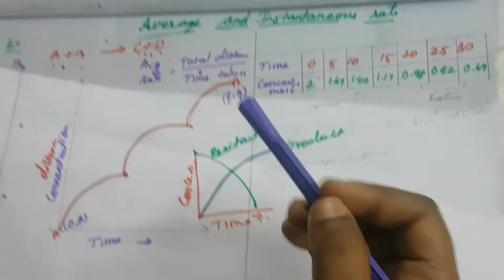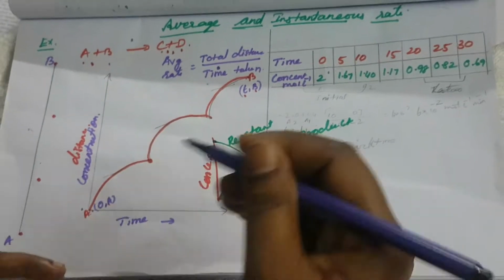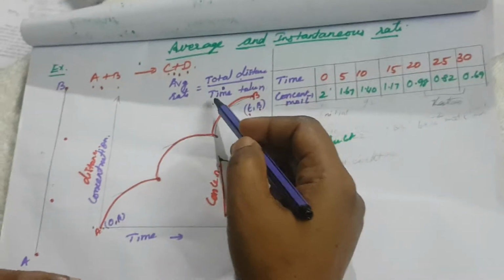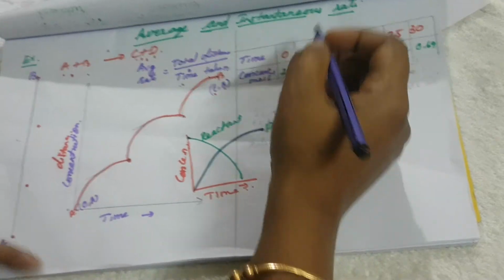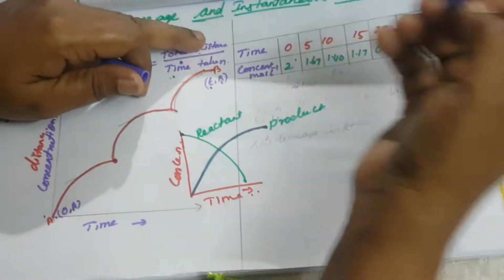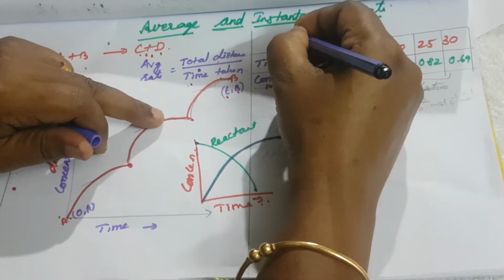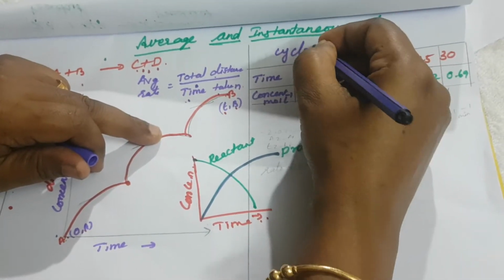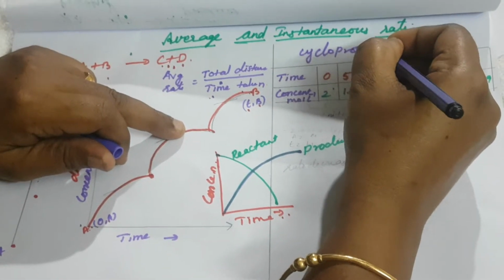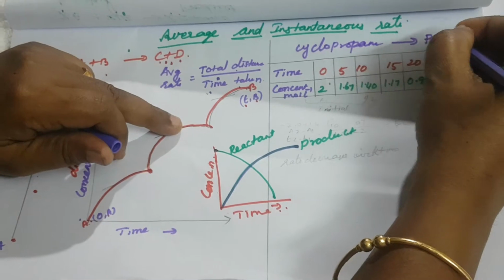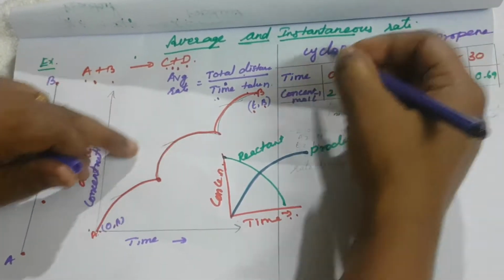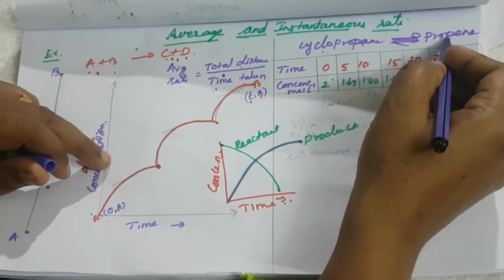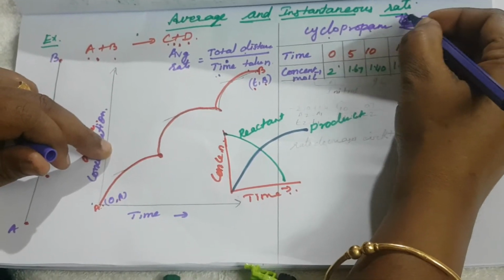What is meant by average rate? Average rate is also explained as total change divided by total time. Here is one example in your book: isomerization of cyclopropane, which is converted into propene at 780 Kelvin.